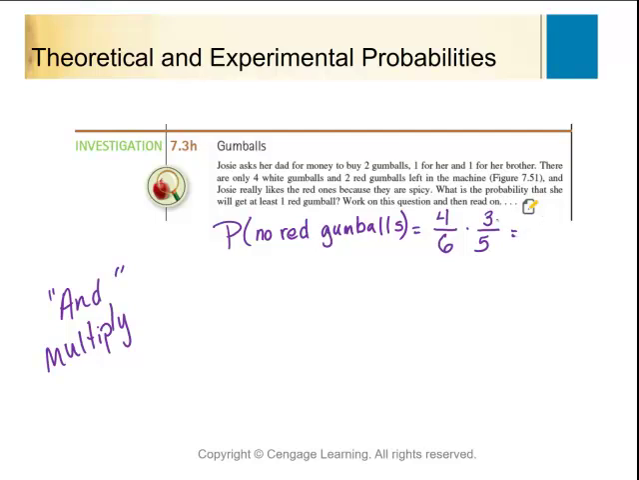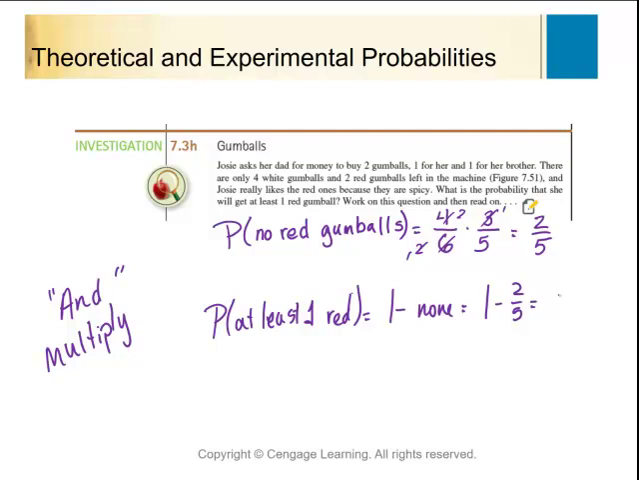So this is going to reduce, let's see, 3 goes into 6. What? 2 times 2 goes into that. All right, so this is going to be 2 out of 5 for no red gumballs. But I want the probability of at least 1 red, and that's going to be 1 minus none. That'd be 1 minus 2 out of 5. So that would be 3 out of 5 chance that you'll get at least 1 red gumball.